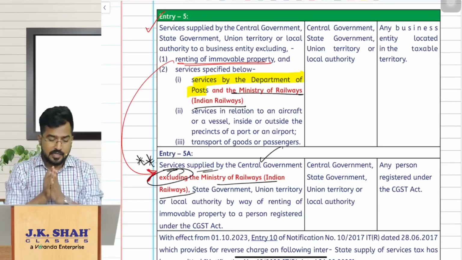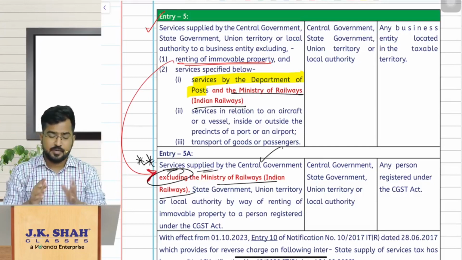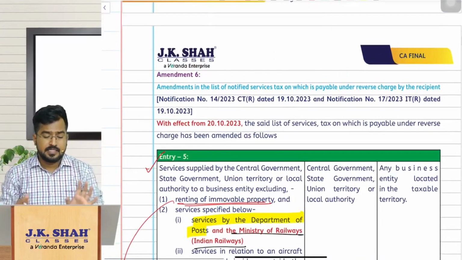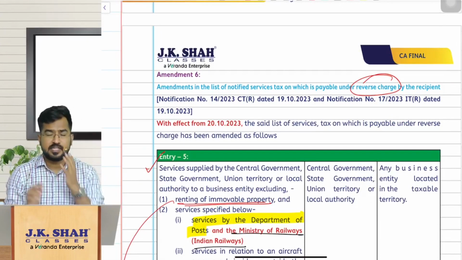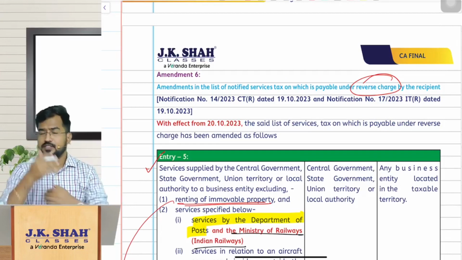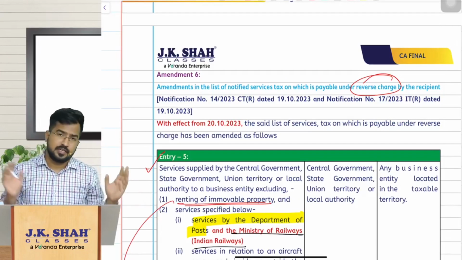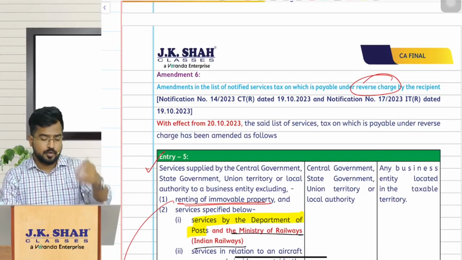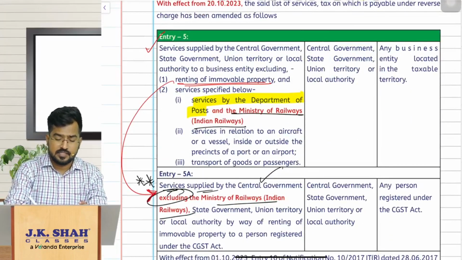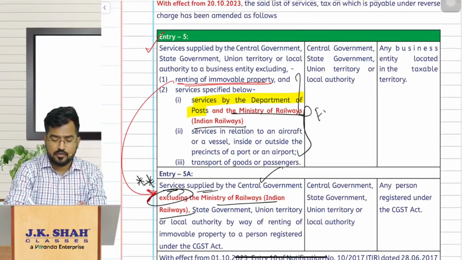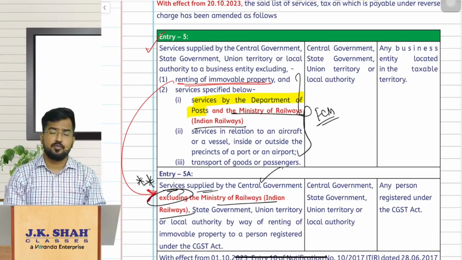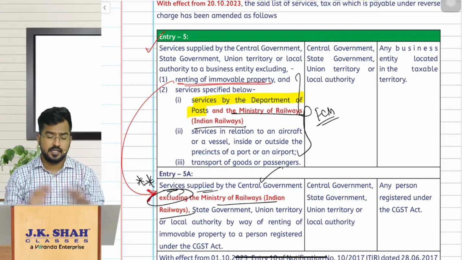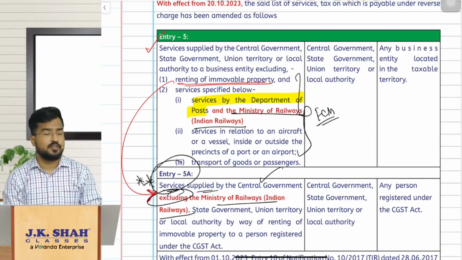So guys, I am again trying to summarize this entry. We have seen amendment number 6, the amendments that have happened in reverse charge mechanism. Government providing services to business entities are taxable under reverse charge mechanism, but other than renting of immovable property and these services, which are always taxable under forward charge mechanism. But we have also seen government renting immovable property to business entities registered under GST comes under reverse charge as per entry 5A.